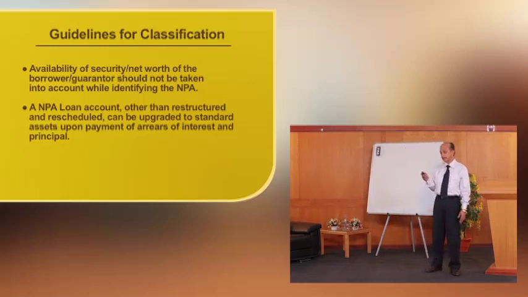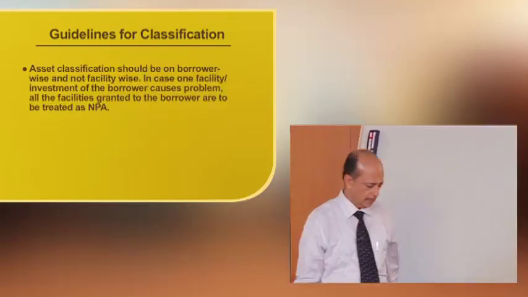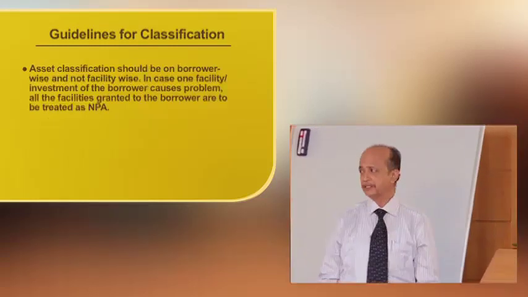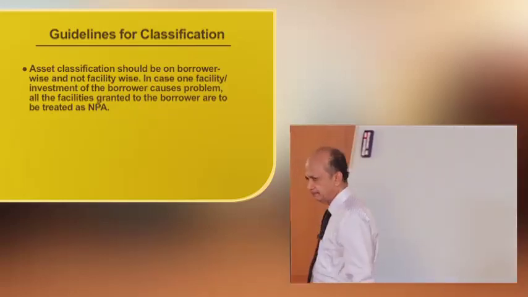Then another guideline is that asset classification should be borrower wise and not facility wise.